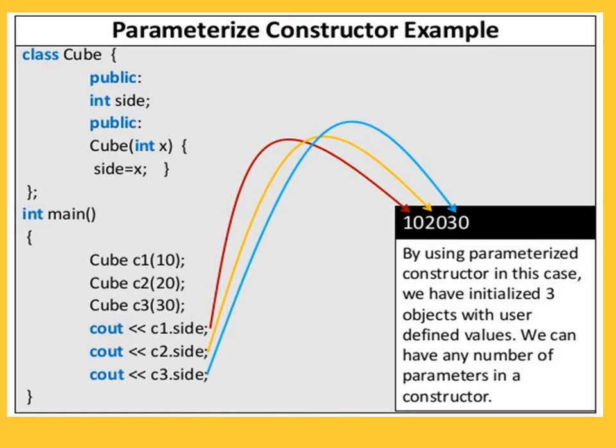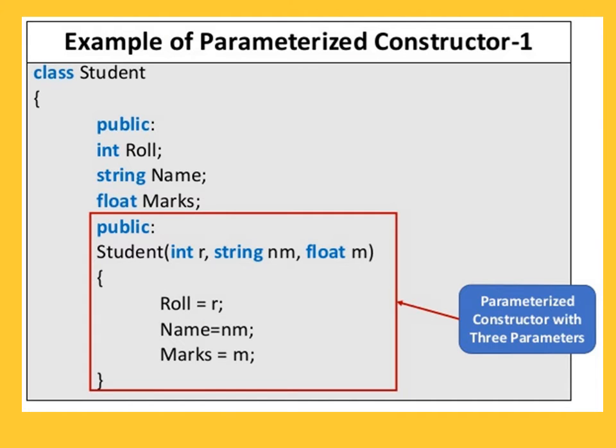Now see one more example. Class student. In the public section, int roll, string name and float marks. These 3 variables, that is the data members, we declared under the public section.